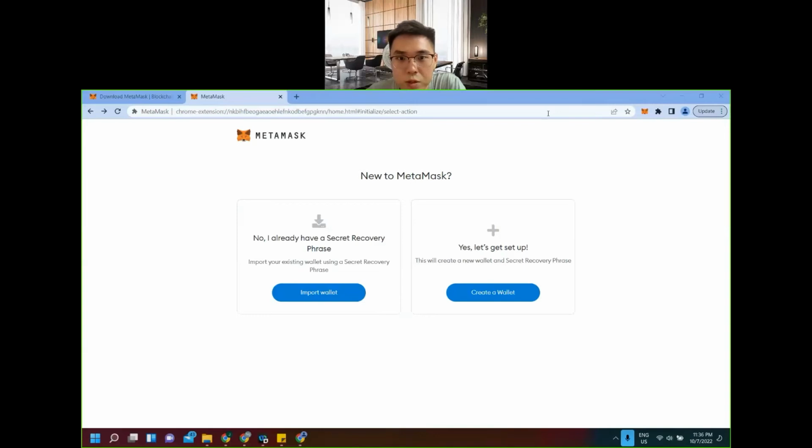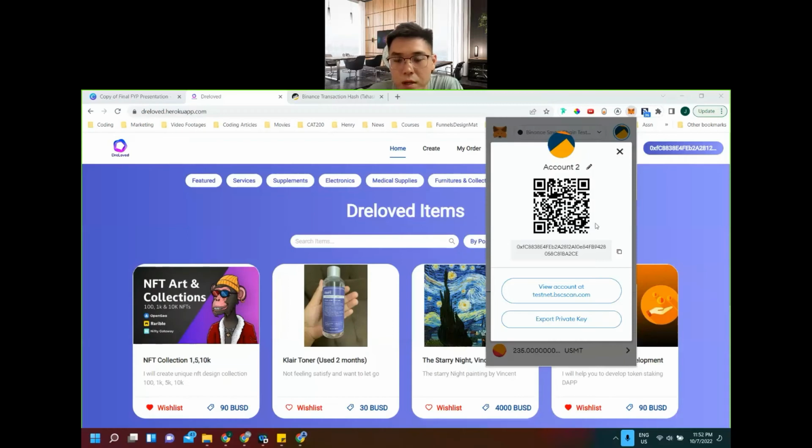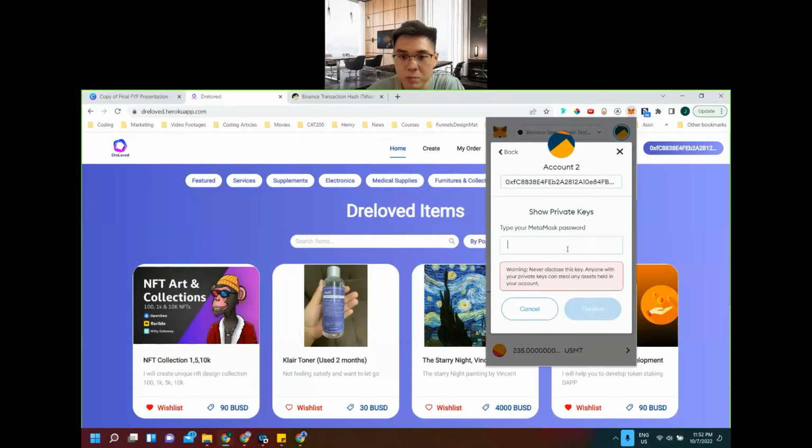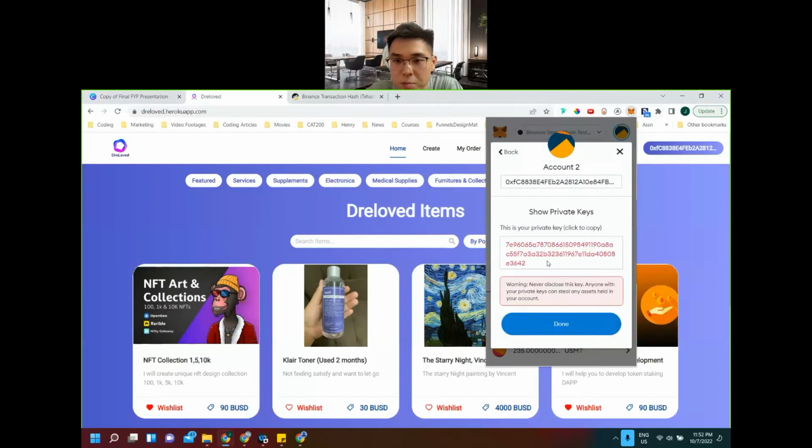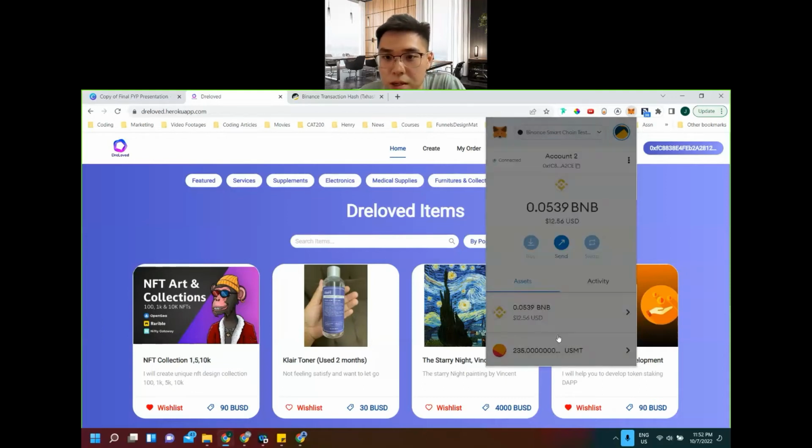First, before entering the app, we need to create a wallet. Either you can import one or you can create one. After the wallet is created, this is the public key, and then I'll be able to see the private key as well. So this is my private key. I cannot normally show this, but this is just a testing account, so it's fine.